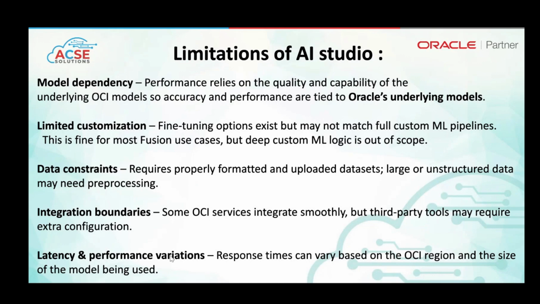Then latency and performance variations. As this agent studio is newly launched, the response time of the agent is higher. It takes time to answer and execute the tools at the backend. So it requires time, but with the new advancements and new instances in 26A and 26B, they would be working on this latency and they would launch faster agents which would answer the queries